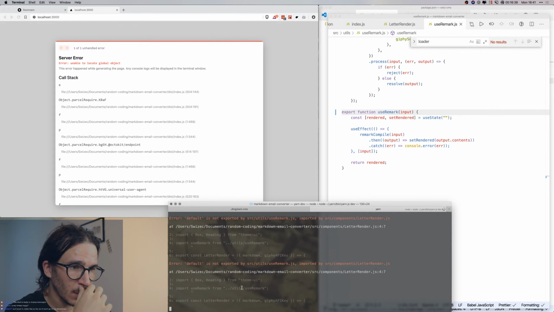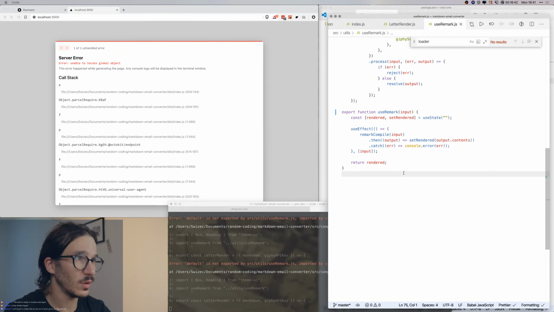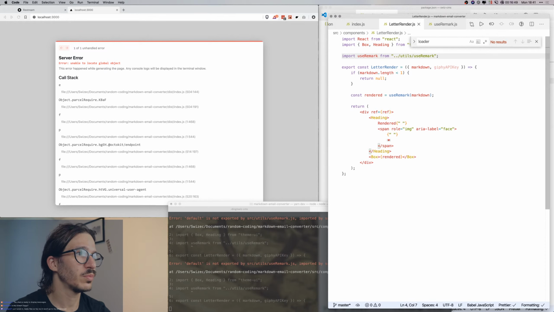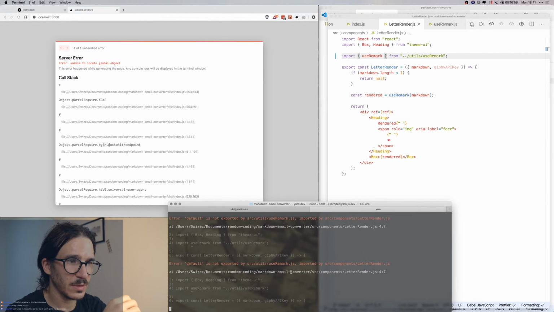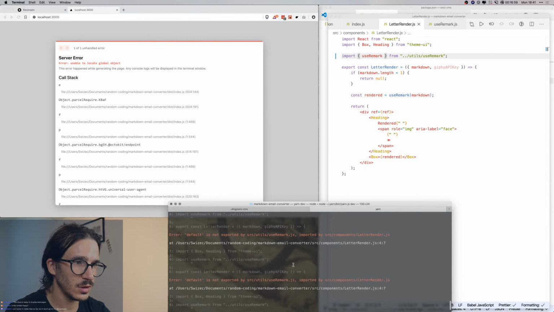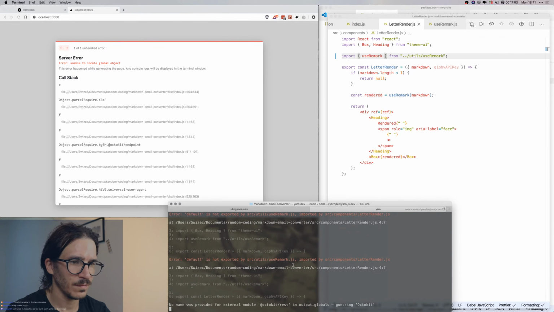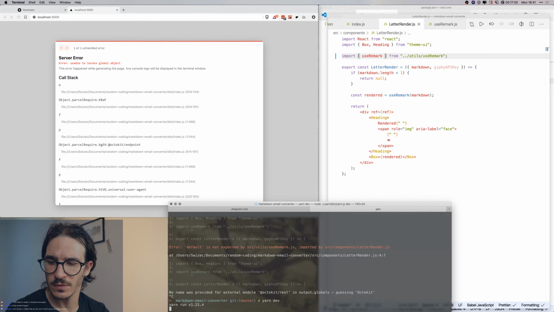No? Aha. Because we now have to go into letter render. That's this one here. Come on. Letter render needs to import use remark as a named export. Come on. Is the computer going to actually detect that this is happening? Now I need to rerun it manually. That's kind of annoying.